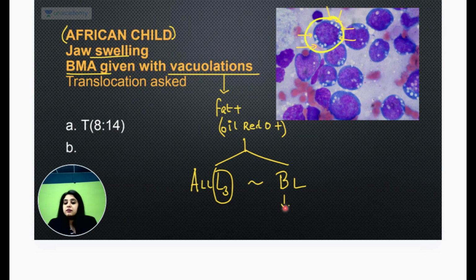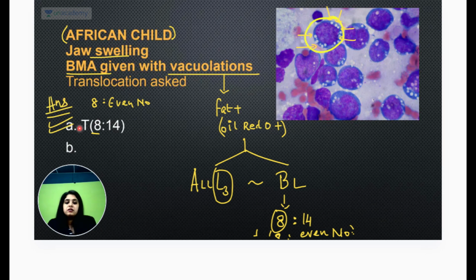Okay? So the B in Burkitt's lymphoma looks like an 8, and you had to correlate it always with an even number. Whatever even number was given in the paper, that is how you learn Burkitt's. Burkitt's is always translocation 8 with an even number. So 8;14, 8;22, 2;8, whatever is 8 with an even number will be Burkitt's lymphoma. That's why I've not written the other options. Whatever was there in the exam, the examiner may be happy with it. We know our answer, it has to be 8 with an even number, and that was sorted.